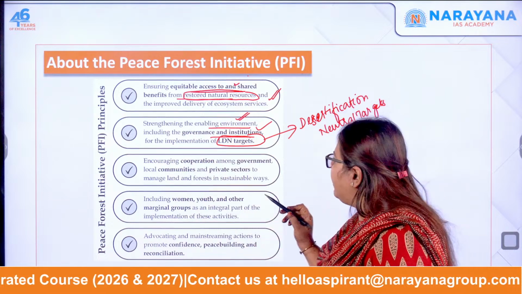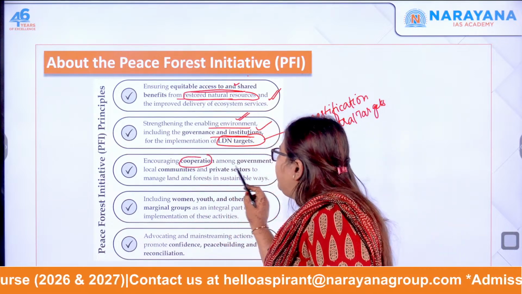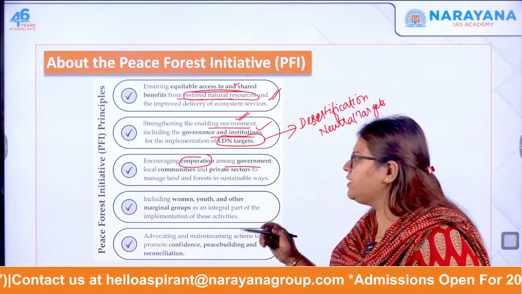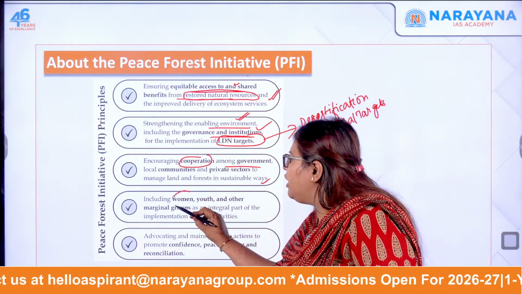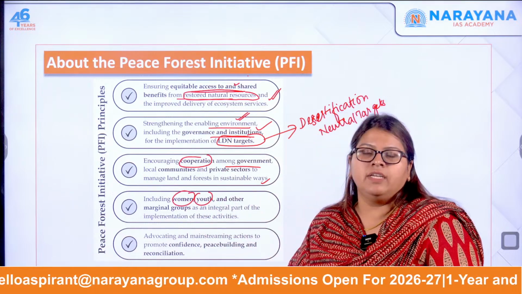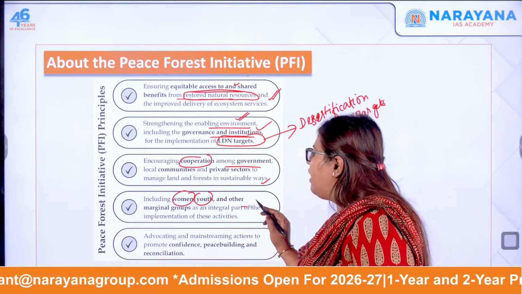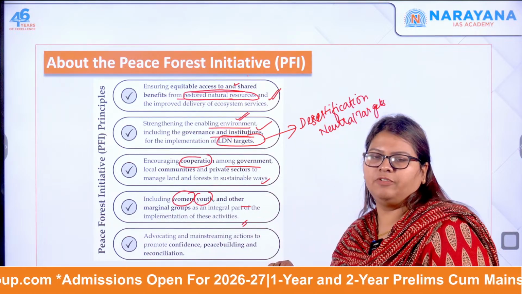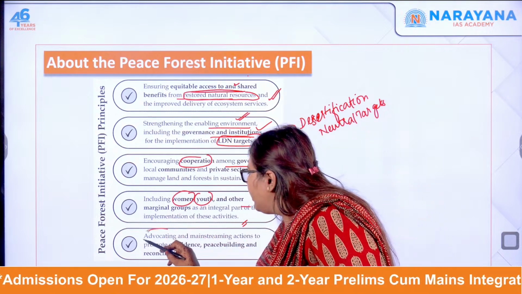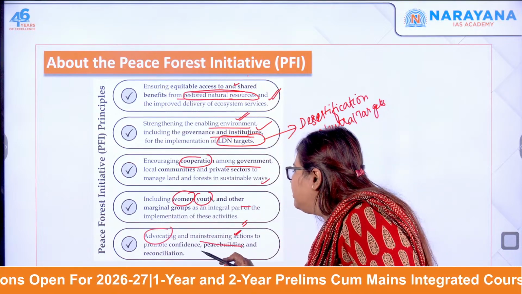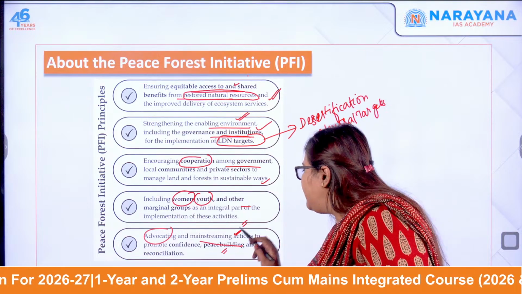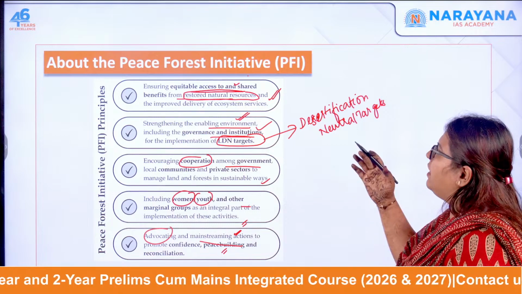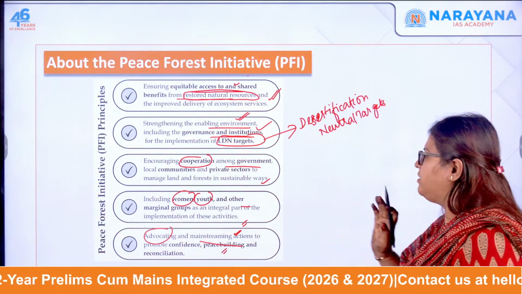Next one, encouraging cooperation among the government, communities and private sectors, that is, different stakeholders have to participate. Next one, include all sectors of society, including women, youth and other marginal groups, as an integral part of the implementation of all these activities. And finally, advocate and mainstream actions to promote confidence, peace building as well as reconciliation, okay. So these are certain principles of the Peace Forest Initiative.